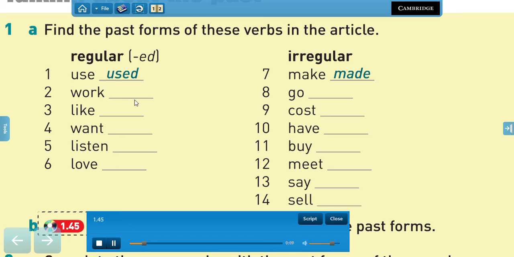Used, 2, worked, 3, liked, 4, wanted, 5, listened, 6, loved, irregular, 7, made, 8, went,